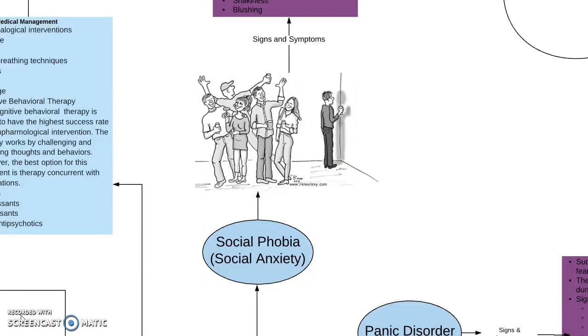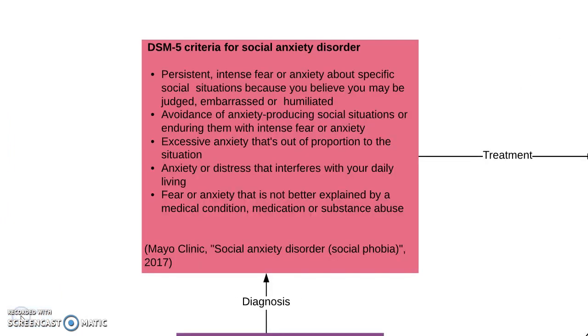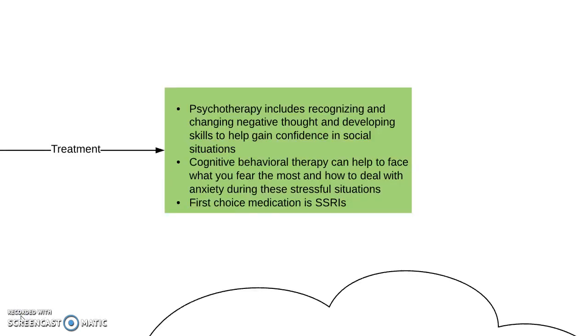Another form of anxiety is social anxiety, which includes social phobia. So we've added a picture of how someone might feel out in public. Signs and symptoms of social phobia include all of the following, but mainly it's the fear of being judged and being worried or embarrassed of oneself. We have the DSM-5 criteria for social anxiety disorder listed here. Treatment for social anxiety disorder, the first line is medications, and then there's also cognitive and behavioral and psychotherapy.